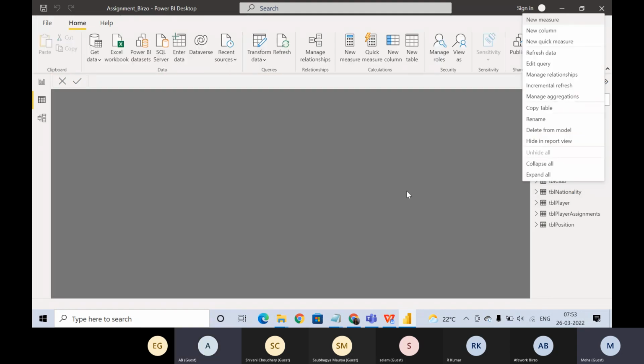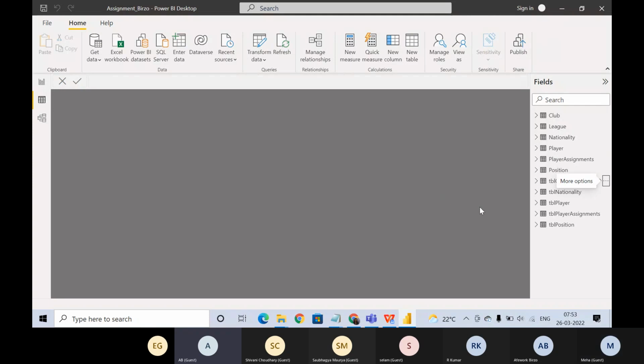Delete or hide? Do you prefer delete or hide? I don't want these tables because this is a duplicate table, so why keep it and hide it? We can do that, but why keep it? Because it is duplicate information, so I don't want it.